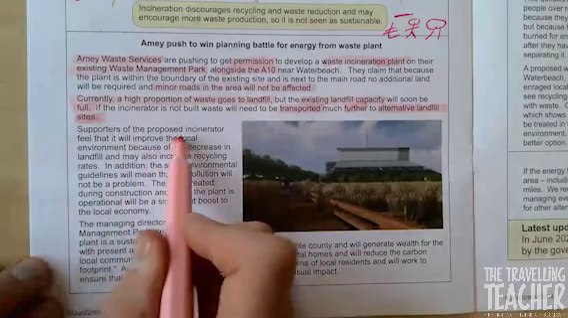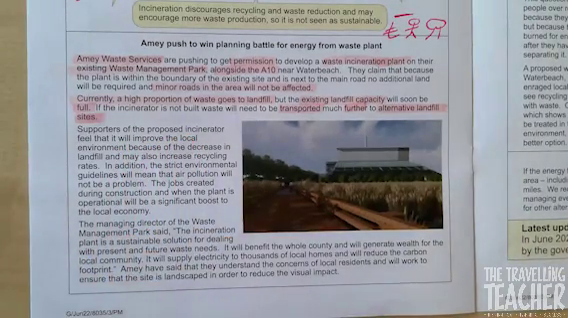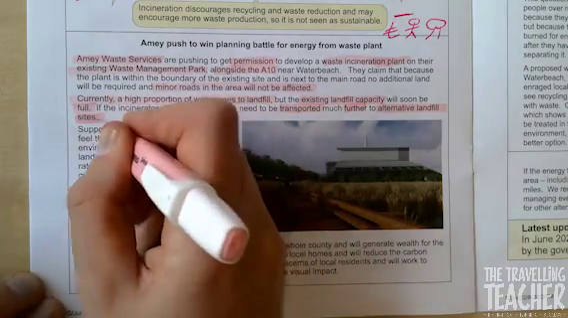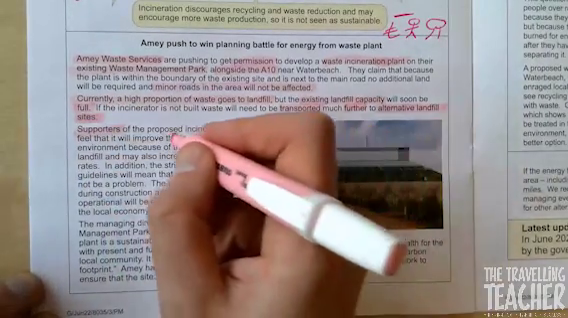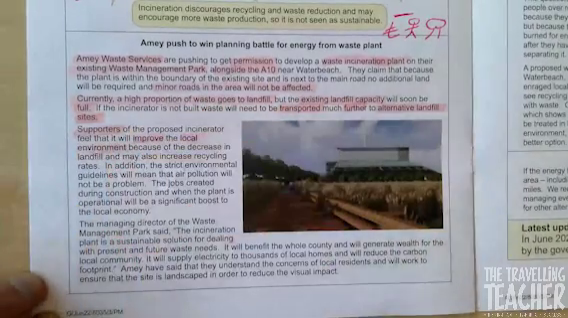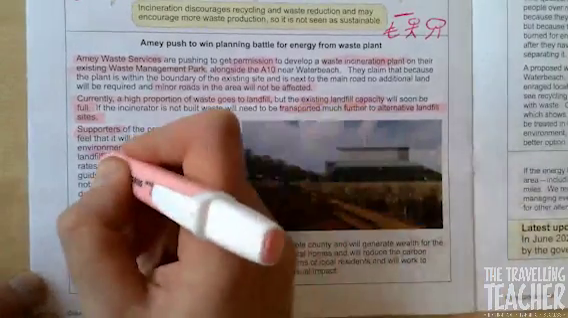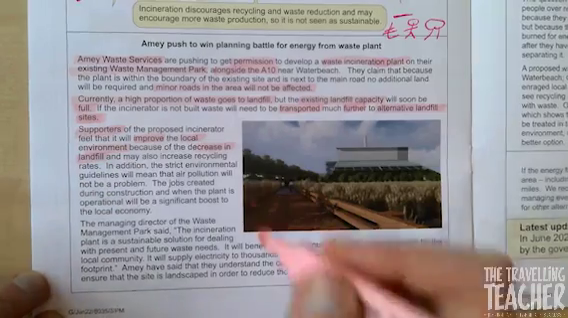Supporters of the proposed incinerator feel that it will improve the local environment because of the decrease in landfill and may also increase recycling rates. In addition, the strict environmental guidelines will mean that air pollution will not be a problem. The jobs created during construction and when the plant is operational will be a significant boost to the local economy. Right, supporters. Improve local environment. Decrease in landfill. Increase recycling rates.